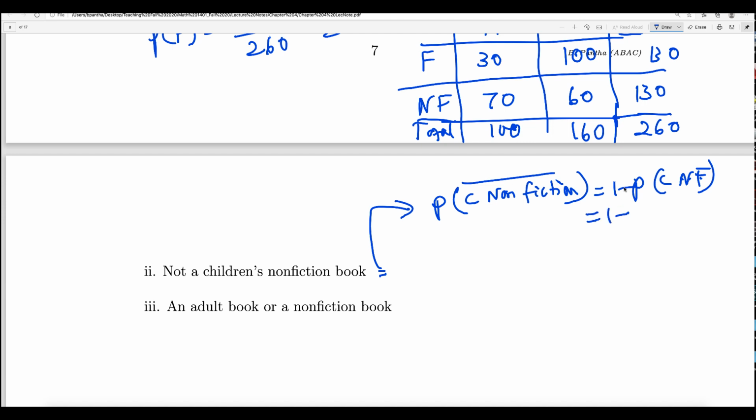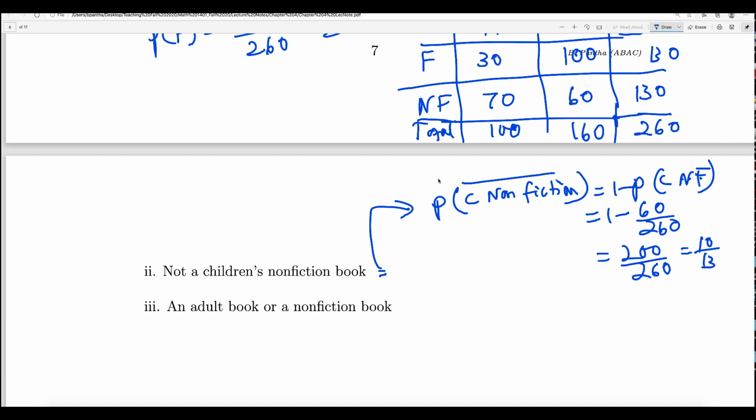1 minus, how many are the children's non-fiction? What is the probability of children's non-fiction? This is the column for children, and non-fiction is 60, right? So 60 over 260 is the probability of a children's non-fiction book. So how much is that? 200 over 260, right? So that will be how much? 10 over 13. This is one way.